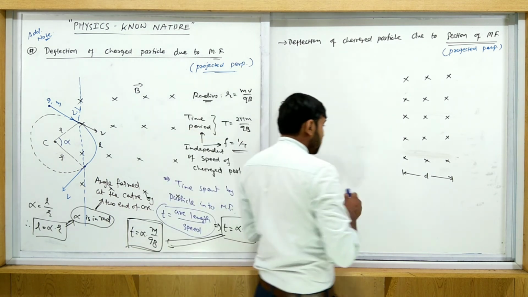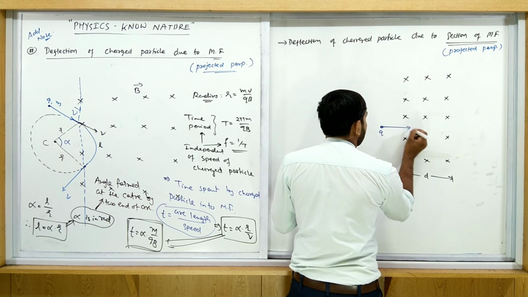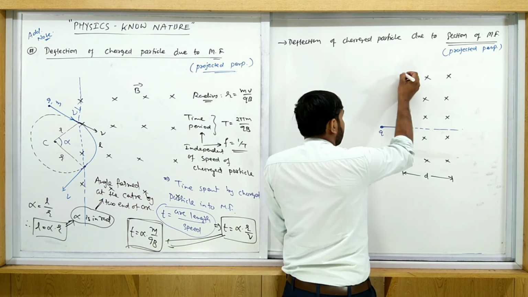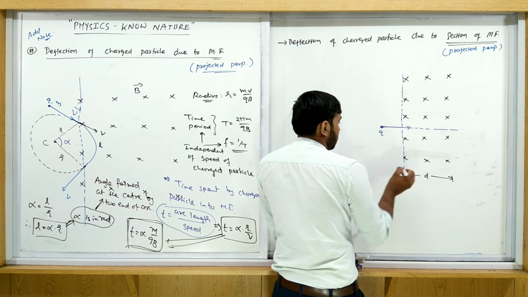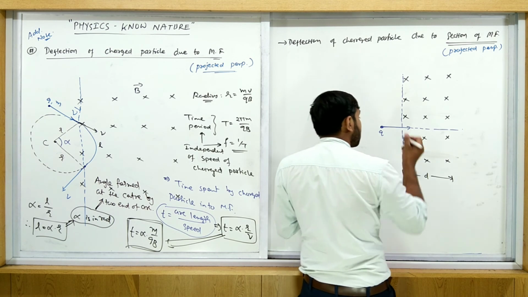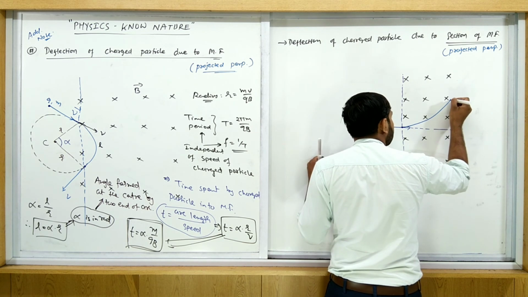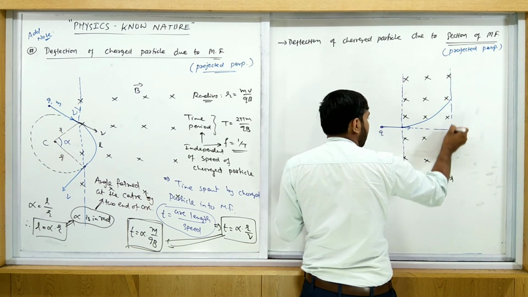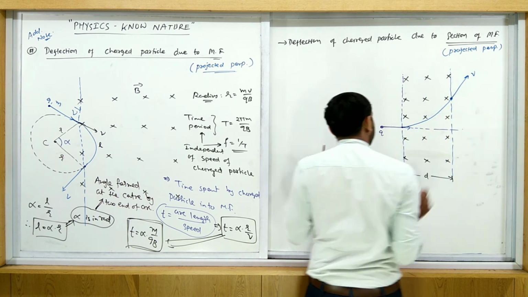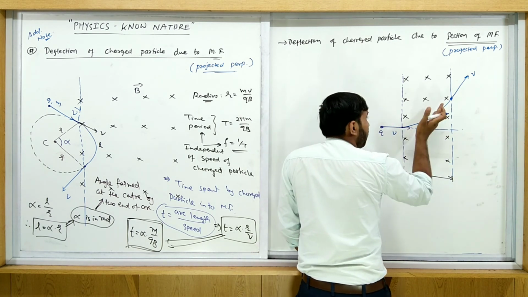Then what happens? Suppose a charged particle enters the magnetic field like this, moving along this direction. So it enters at this point. From here its direction changes a little, and the charged particle moves along a circular path, and here the charged particle is leaving. Here r is given. So this is the situation. This speed is v. So the charged particle is moving along this direction initially, and finally along this one.